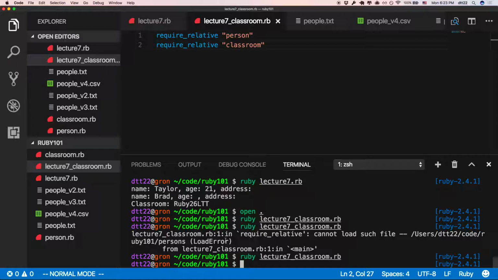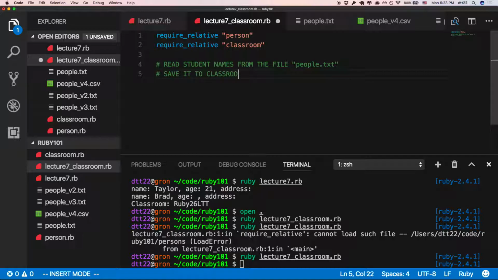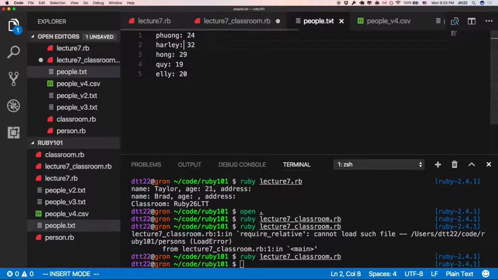Sounds cool? Now I need to do this. Before I do it, I just write in English, okay? Read student names from the file. Right? From file, what file? people.txt, right? And then save it to classroom, something like that. Imagine after I read that I have an array of people. I have Phương, Harley, and everything.